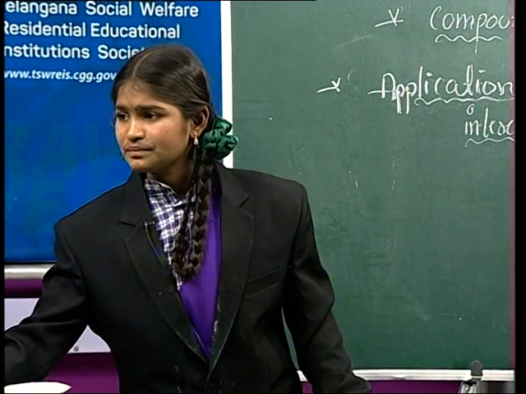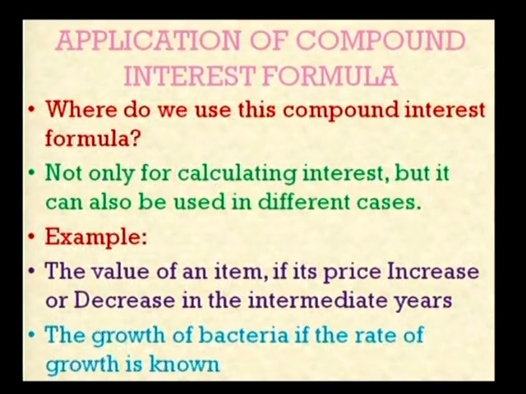See, application of compound interest formula. Where do we use the compound interest formula? Not only for calculating interest, but it can also be used in different cases. For example, the value of an item, if its price increases or decreases over the intermediate years.